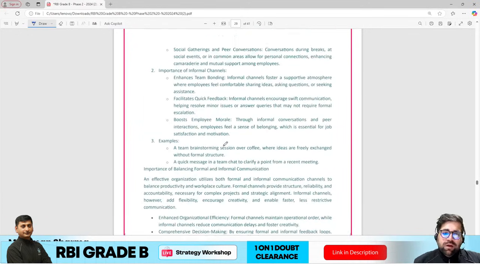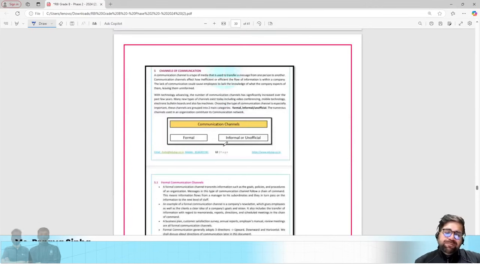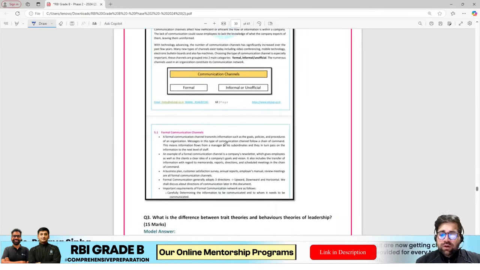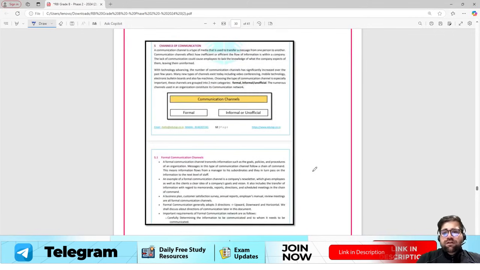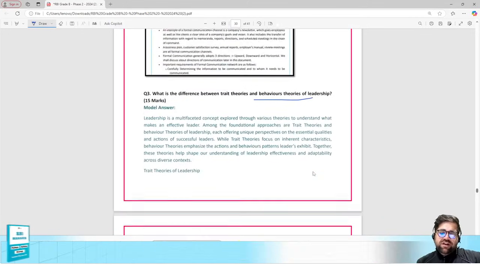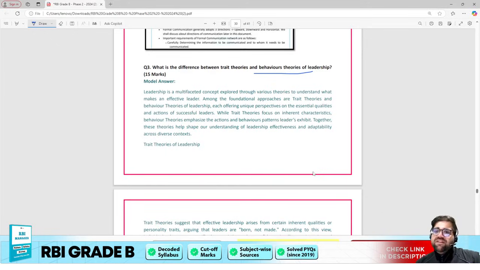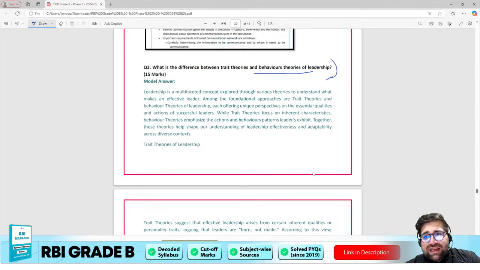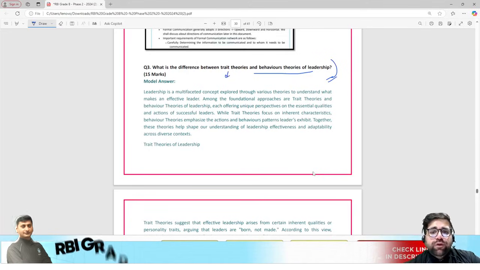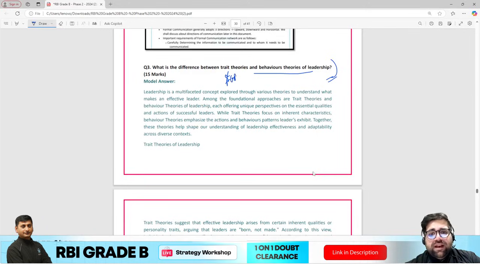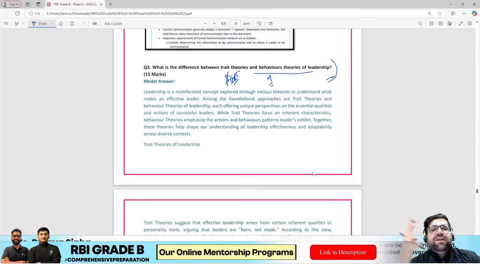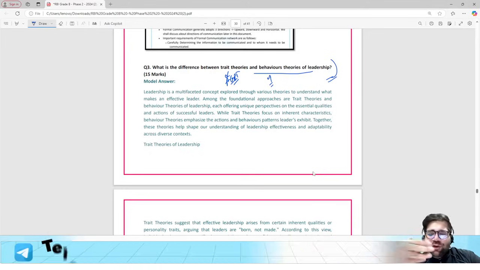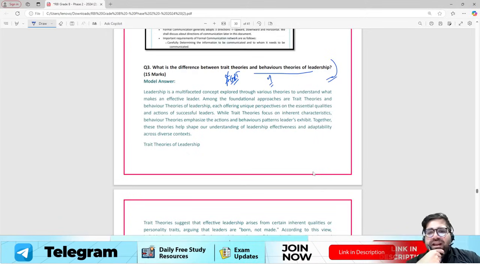Okay, moving forward to the next one. The next question in the list of 15 markers is related to trait and behavioral theories of leadership. Yes, channels of communication was also covered in our course. What is the difference between trait and behavioral theories of leadership? If you are writing an answer on this, in trait theory you could have mentioned the Gordon Allport trait theory, which is a very famous trait theory. Behavior, again, you could have mentioned multiple things about, but how will you get the words for behavior? That is what makes it a concern for me.